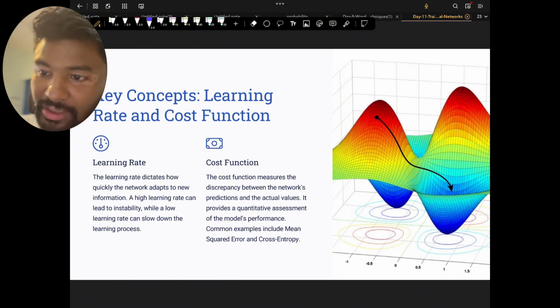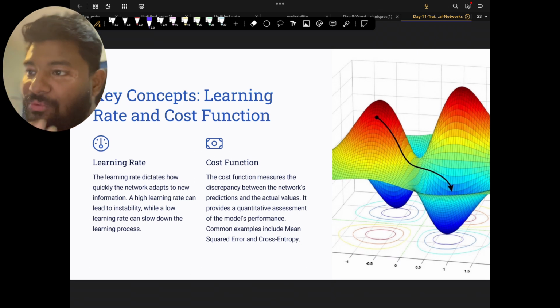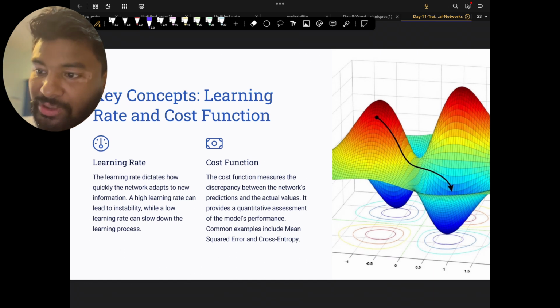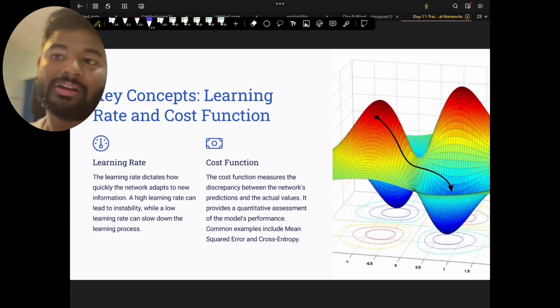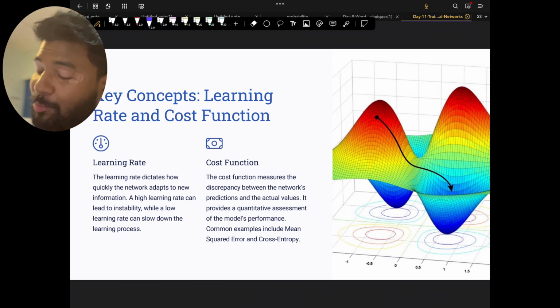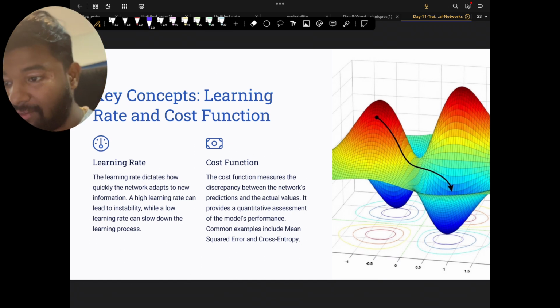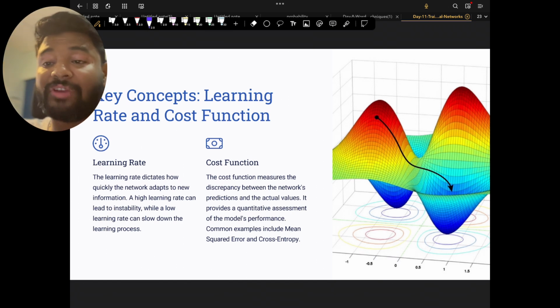There would be a learning rate. Learning rate is nothing but how fast you are learning, how fast you are making sure that you are reaching the optimal model. It cannot be very fast, because if it is very fast, it might crash. And if it's very slow, it will never reach the optimal model itself. So you need to balance your learning rate.